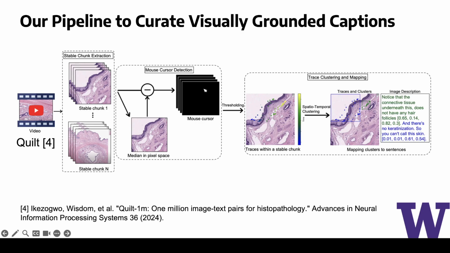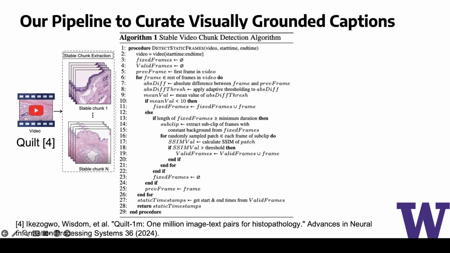So using Quilt videos, we devised a technique to automatically capture the mouse tracers of narrators to visually ground their words. We observed that in educational videos, narrators pause while exploring whole slide images before highlighting the areas with their cursor. We identify these stationary frames using our handcrafted distance-based algorithm, which uses pixel-wise absolute difference and SSIM to measure the distance between consecutive frames. So we hypothesize that if the background is more or less stationary or unchanged through a couple of frames, then the narrator is typically showcasing something of importance here.